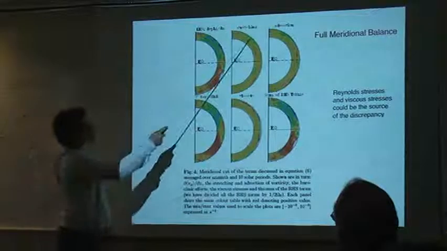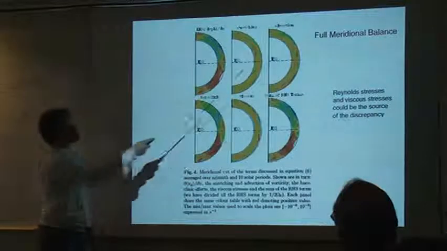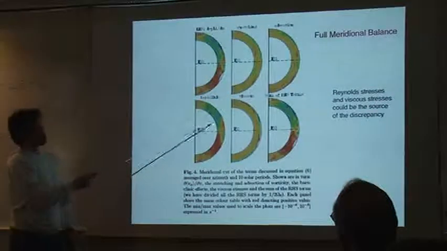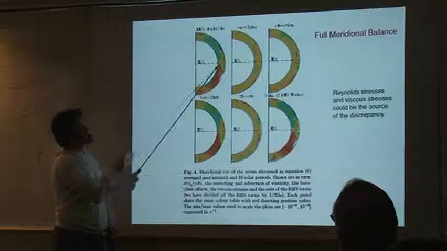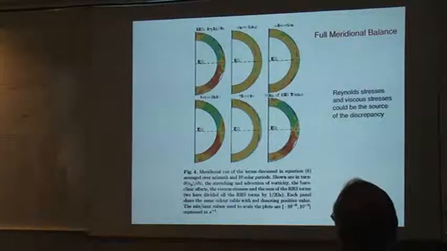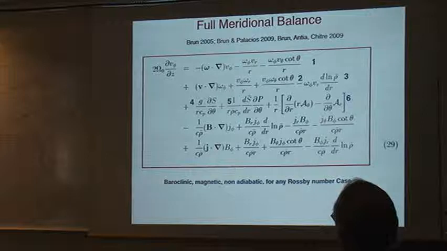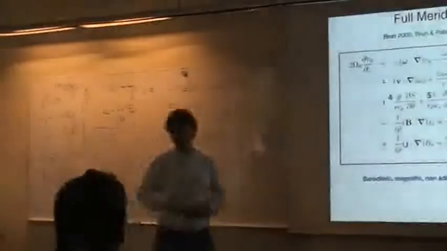And here you have the stretching term, advection term, and the viscous term. When you add these three terms to the baroclinic term, you get this right-hand side, and this right-hand side is very close to the left-hand side. So the answer to your question is yes, purely baroclinic balance is not even true in our simulations. It doesn't seem to be true at all in the Sun, but modulo that the inversion can be wrong.